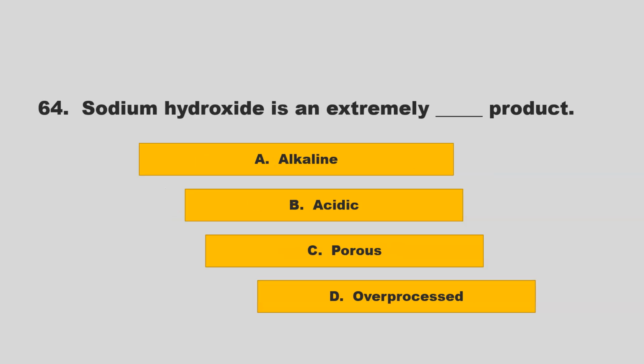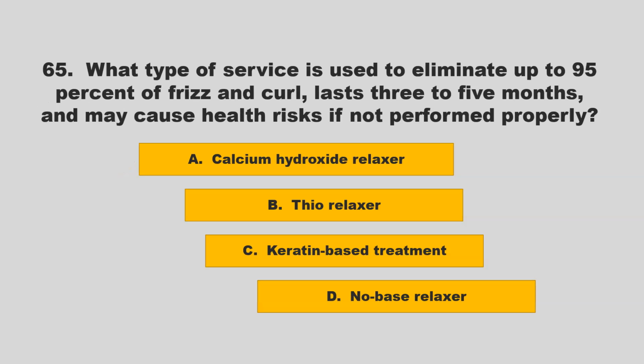Sodium hydroxide is an extremely blank product. Is it alkaline, acidic, porous, or overprocessed? If you chose A, alkaline, you are correct.